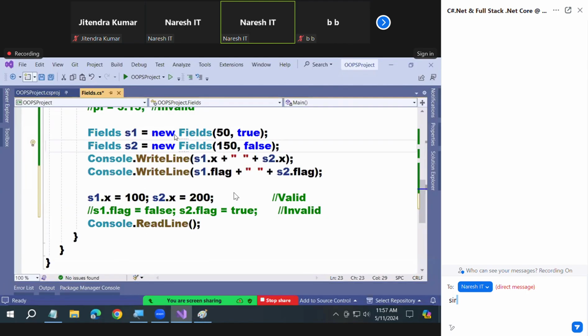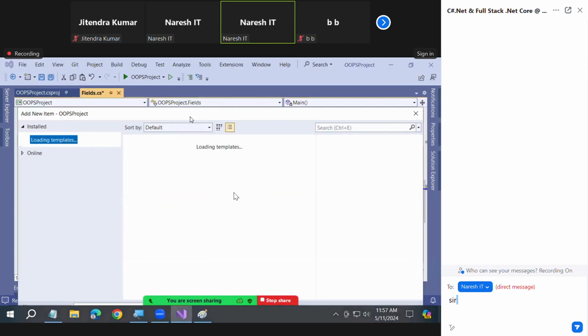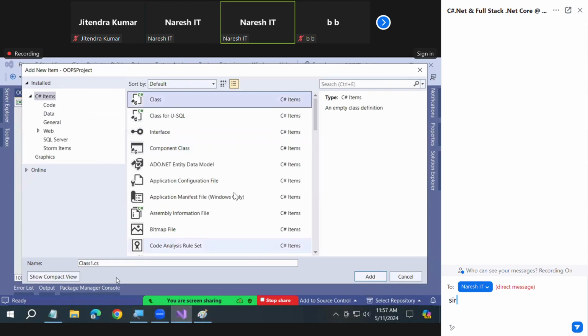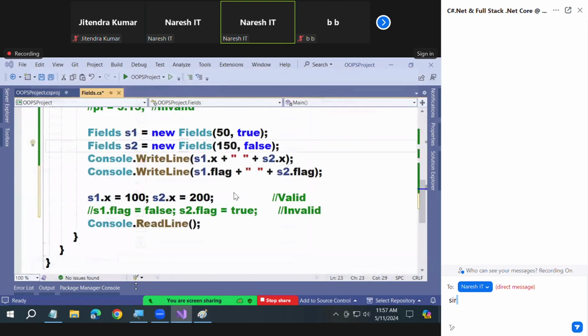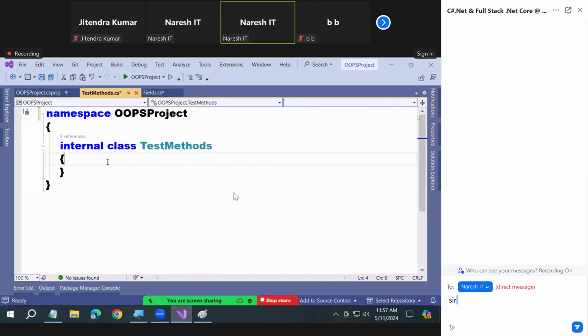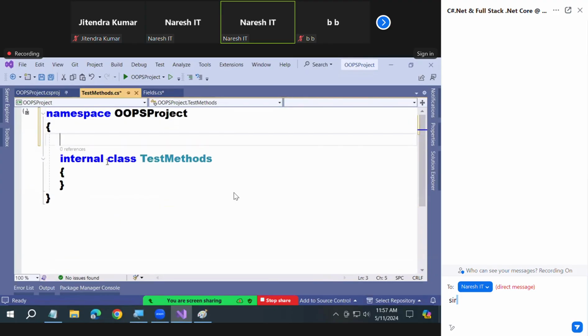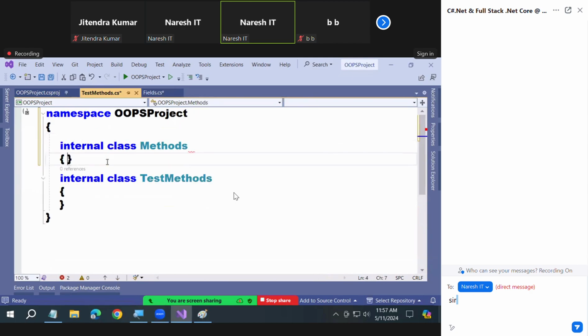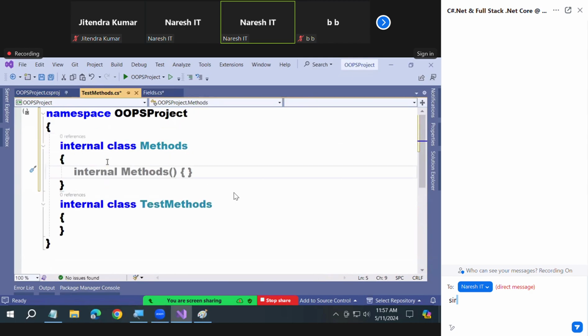Here, let me add a new class. I will name the new class TestMethods. In this, I want to add one more class also. So look, two classes are there.